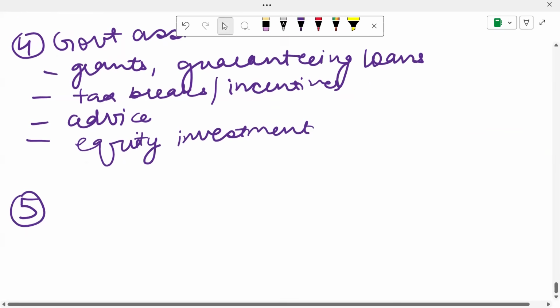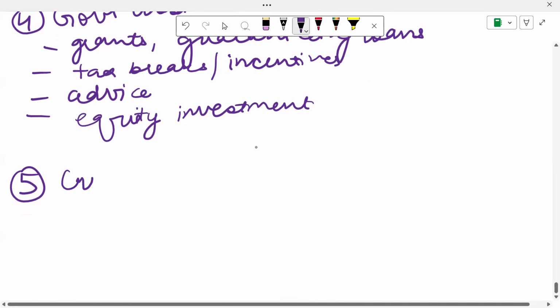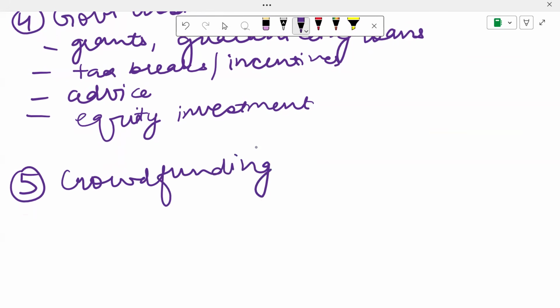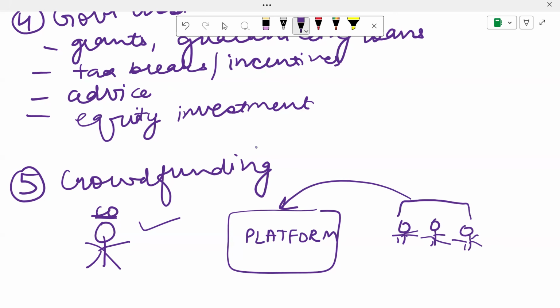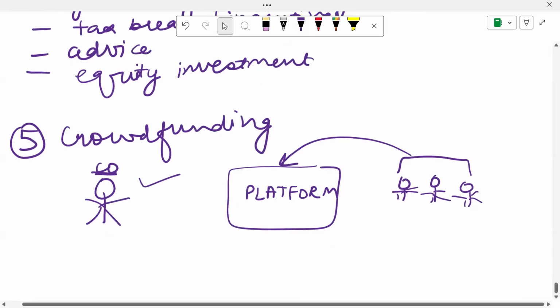Last, very last, and with this we are done with this chapter, is crowdfunding. Over here, basically, there will be one project initiator. So if I am holding a company, I will be the founder. I am going to be the project initiator. There's going to be a platform on which I get my idea to the people. And if the people, the masses who are also a part of the platform, are there to support ventures, they can come on these platforms to support me. So this is what crowdfunding would look like.